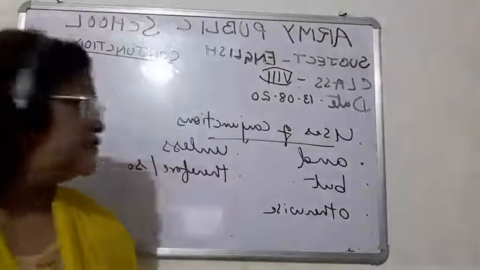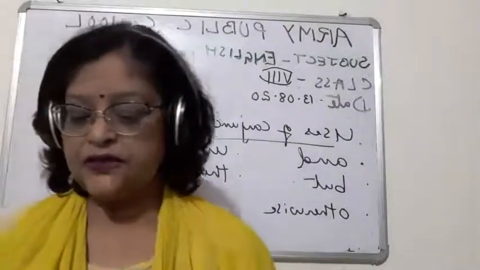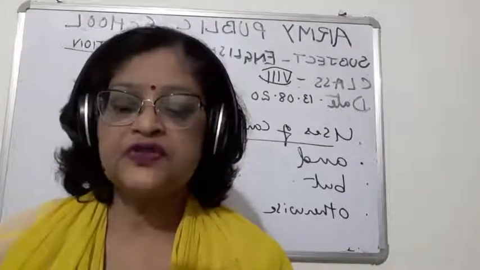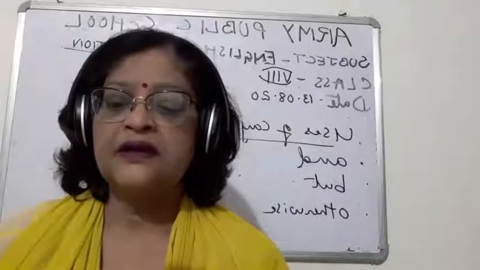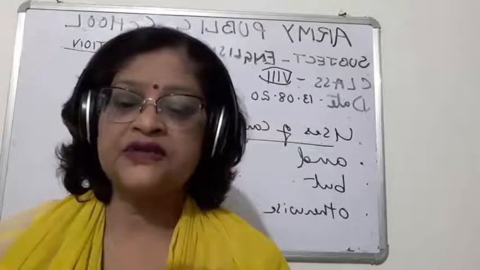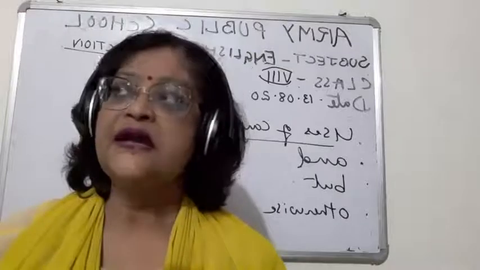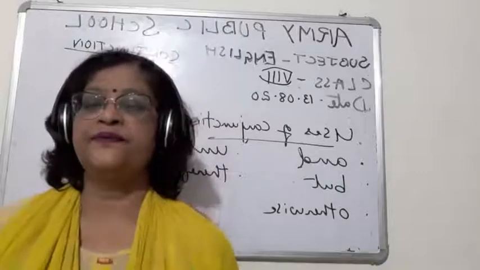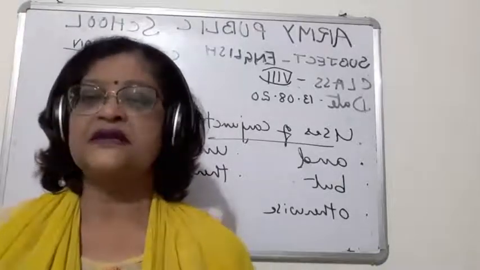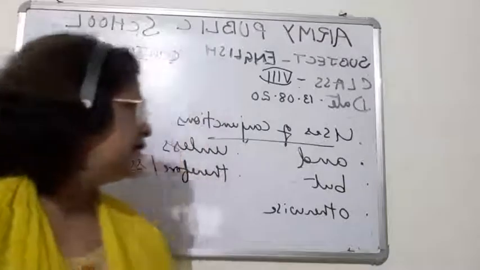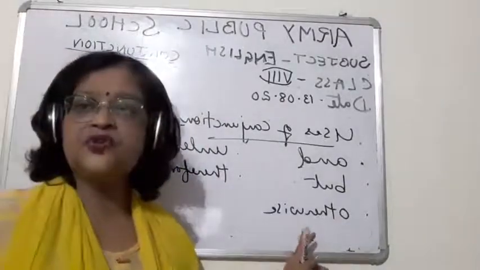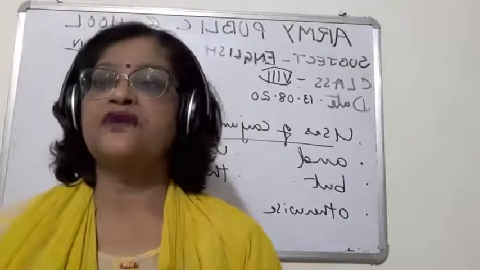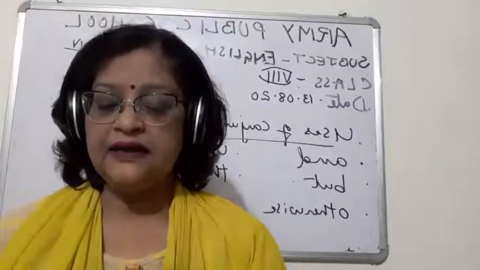Now children, we will use otherwise. I will be telling you the use of otherwise. Run fast, otherwise you will not win the trophy. So you can see here, children, how we are using otherwise. Or can also be used here: run fast or you will not get the trophy.